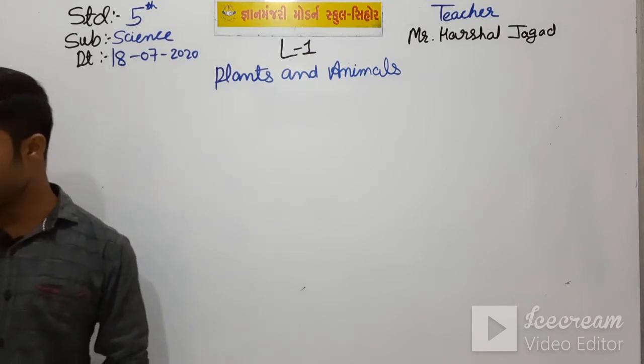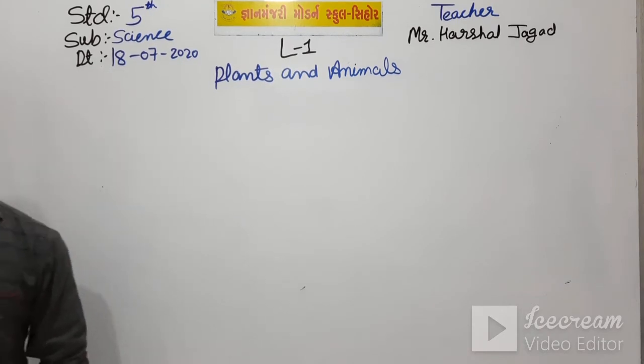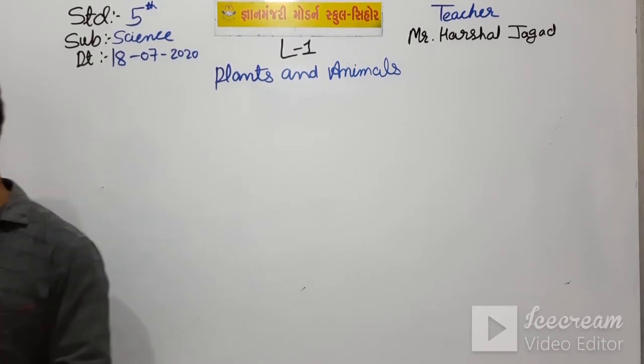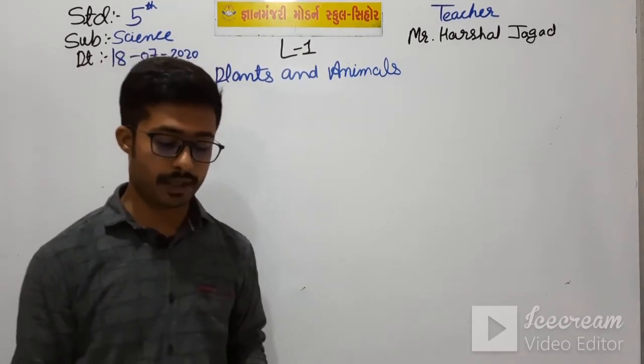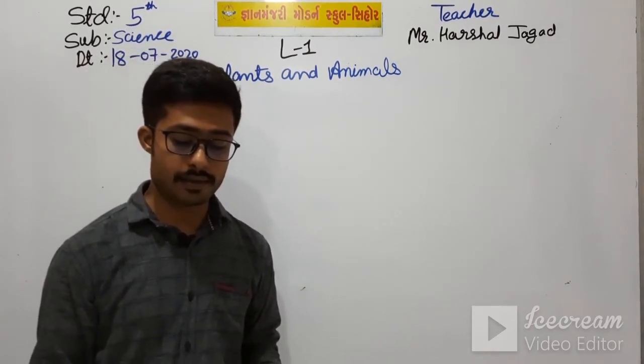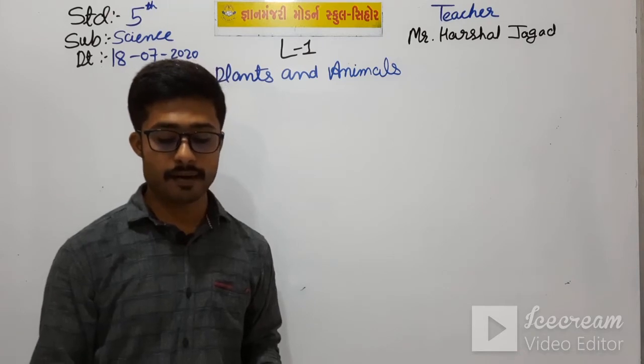Now we will see the insects. How do they breathe? Insects have small openings called spiracles on the sides of their body.